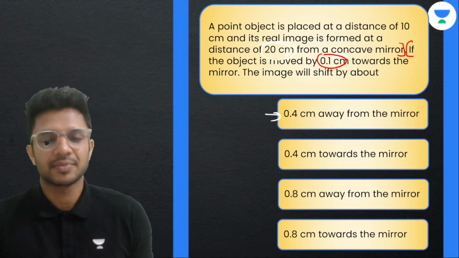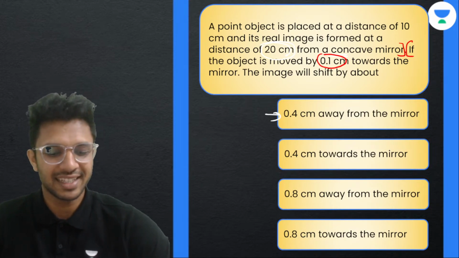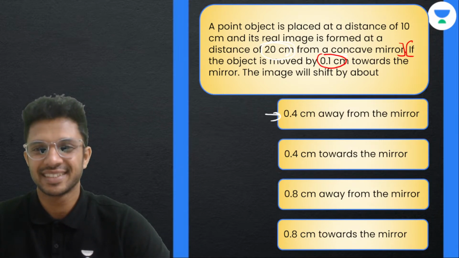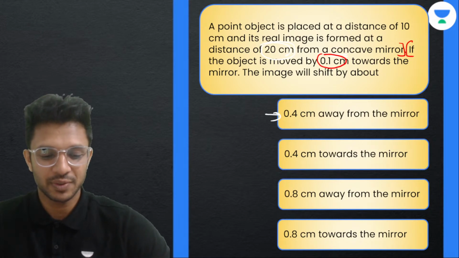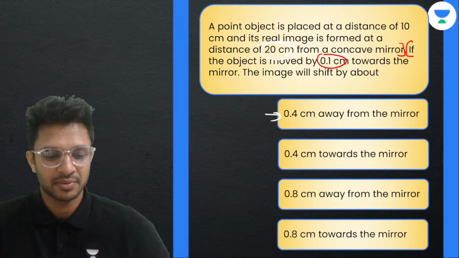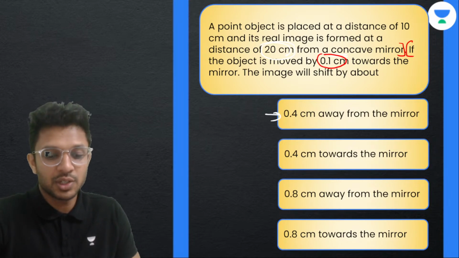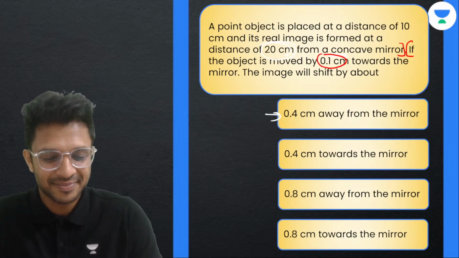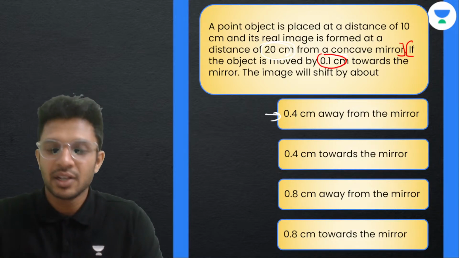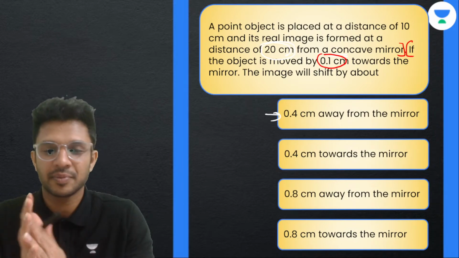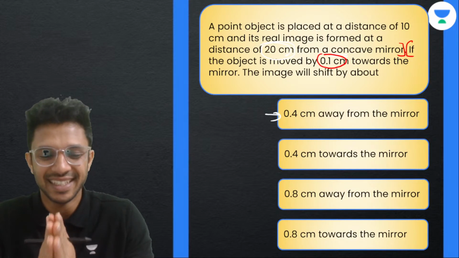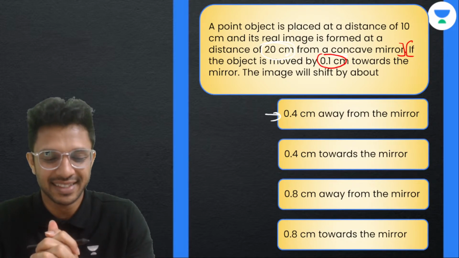Not a big deal, isn't it? It was a basic concept, and I hope you all got it. Yes or no? Confusion was to decide whether it is towards or away, and now I hope it's clear. Okay? Tell me, yes or no? Yes, I suppose, isn't it? It's a simple question. Getting it? Oh, okay. Very good then. Awesome.